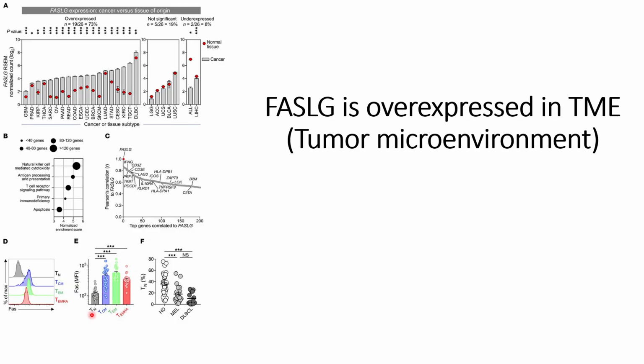The difference is that FAS receptors are overexpressed on the T cells and FASL is overexpressed in the tumor microenvironment, and there is a high possibility that both of them can interact, and it might cause some signaling pathway activations that might result in the apoptosis of the T cells that we discussed in our previous papers.